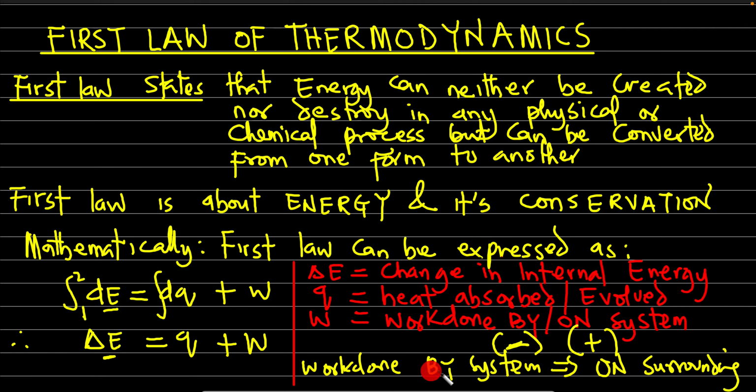So if I say work done by the system, it is equivalent to saying work done on the surrounding, and the sign will remain negative. Most of the time, they might want to play fast on students. Because most students are very familiar with "by the system," they'll simply say work done on the surrounding. If work is done on the surrounding, it actually means the work was done by the system. And vice versa: if work is done on the system, it is by the surrounding. Please take note of that.